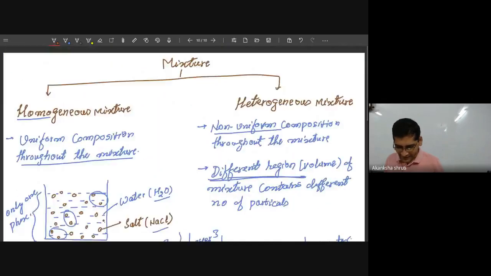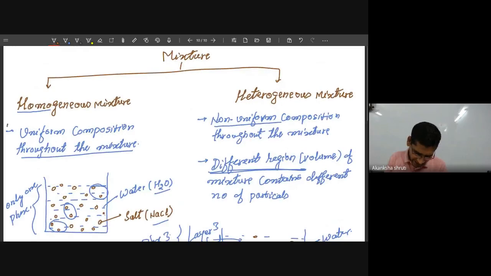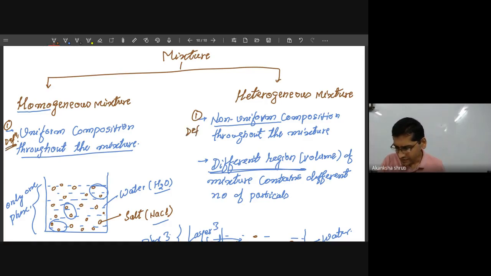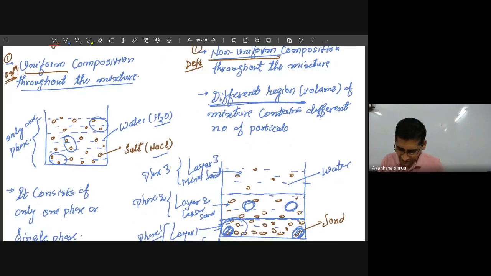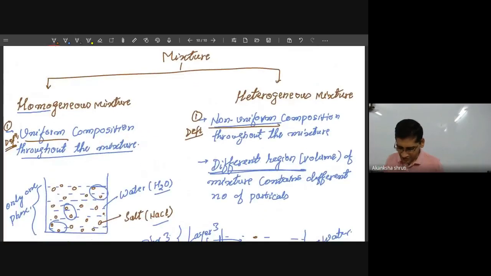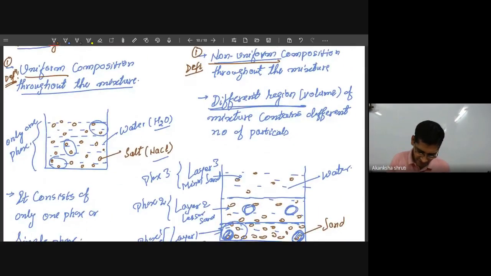So what I have explained, student, first of all, I have given the definition of homogeneous and heterogeneous. Definition-wise, there is a difference. So if the definition is asked, you have to write: uniform composition, non-uniform composition. Then the example I have taken is salt in water. Let me write it in this way also.